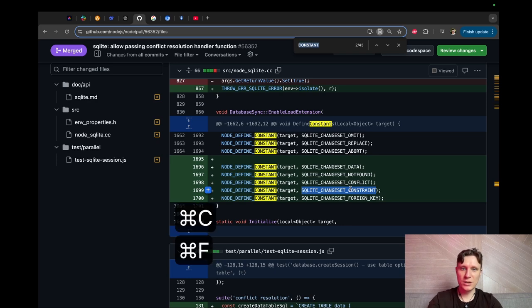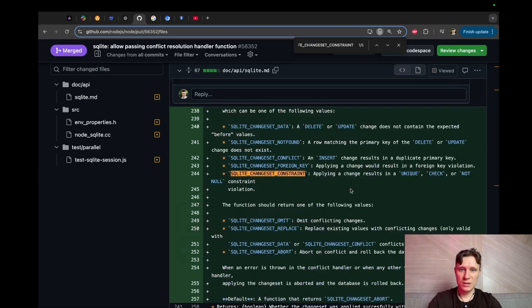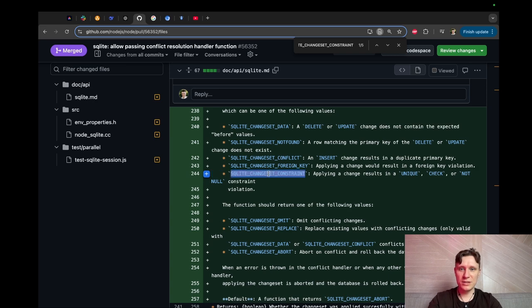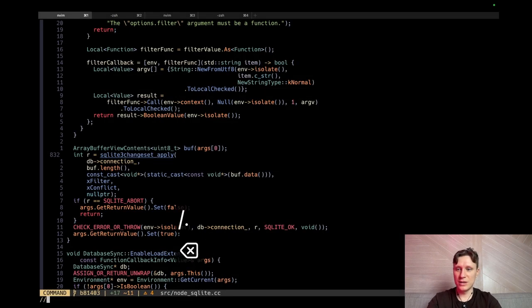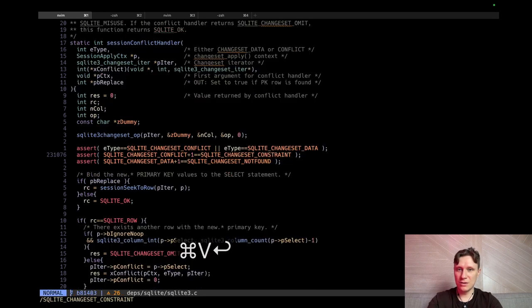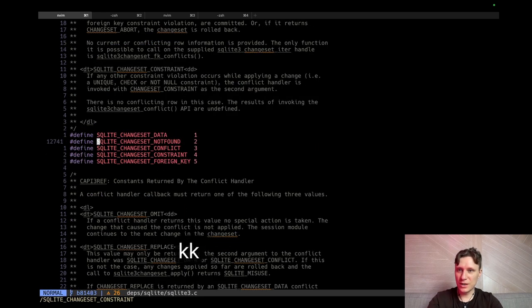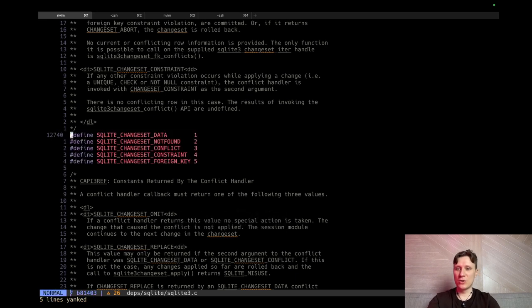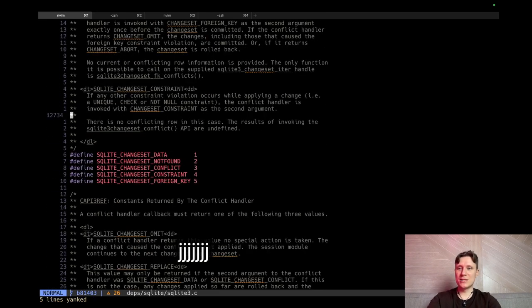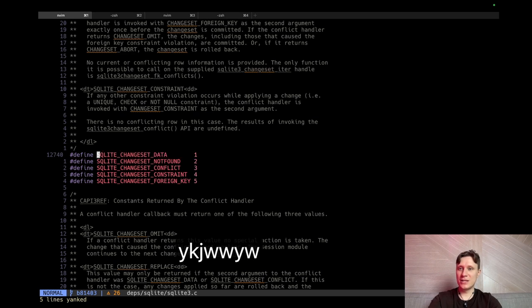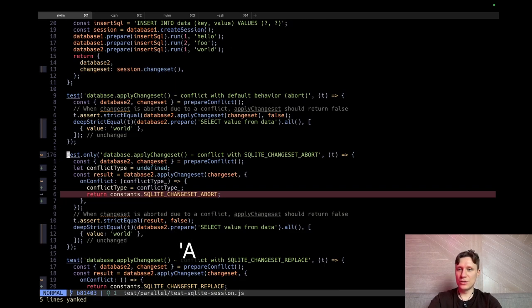Yeah, this one. So this is how they name it. But why can't I find it in the SQLite layer here? Here we go. Here are our changeset types. Okay. We will need to pass this constant inside JavaScript, so we can just take it here.